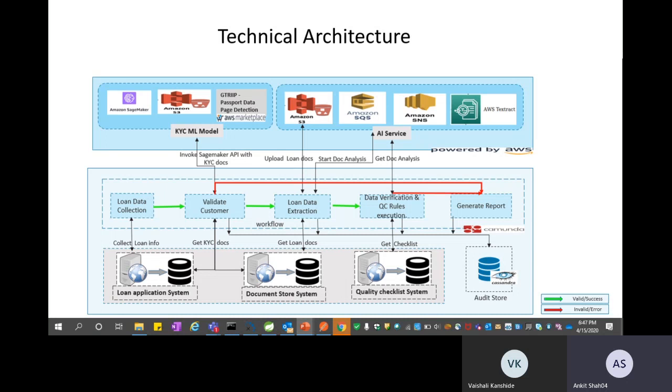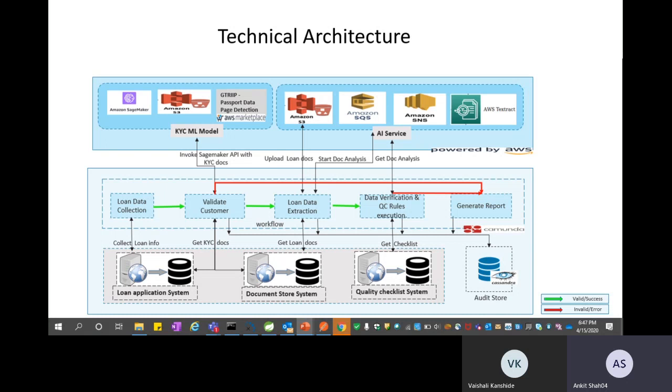So the first step is the loan data collection, wherein we connect to a system called the loan application system, where we try to get the information about the borrower, his application, and his supporting documents. Once the information about the borrower is aggregated and the documents are in place, we try to validate